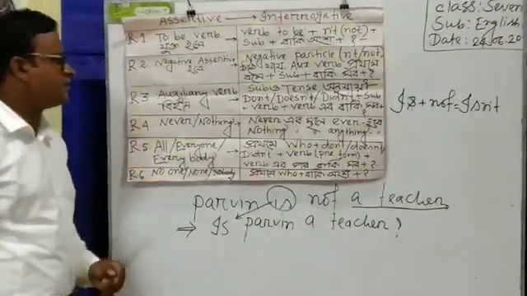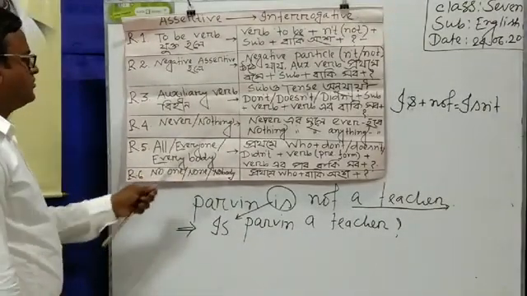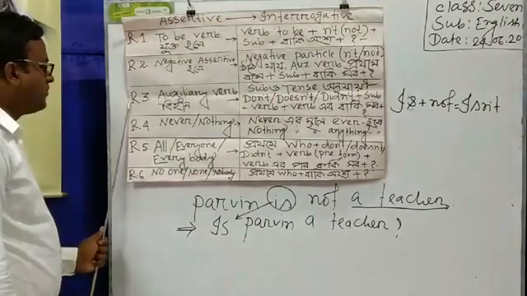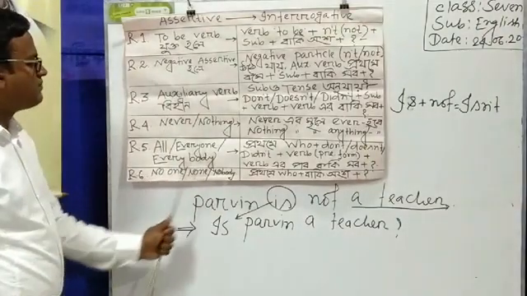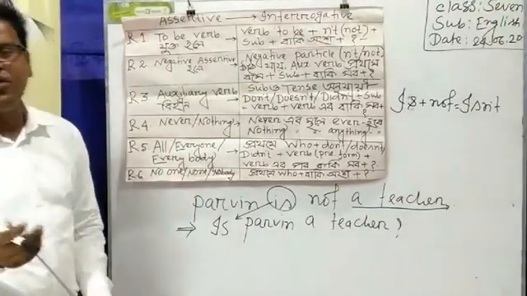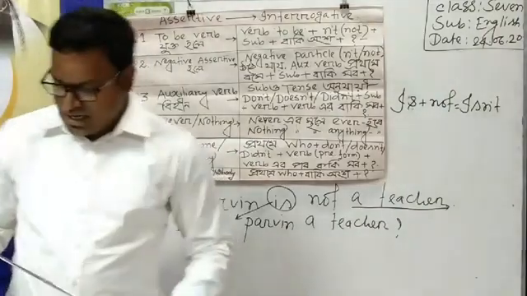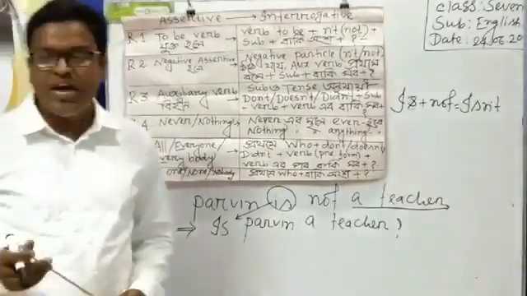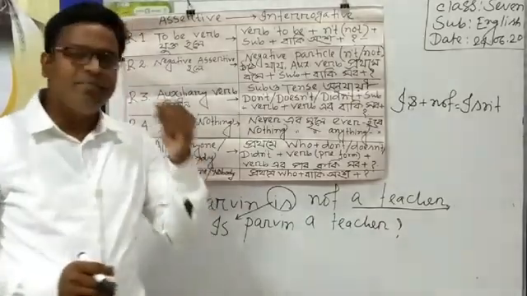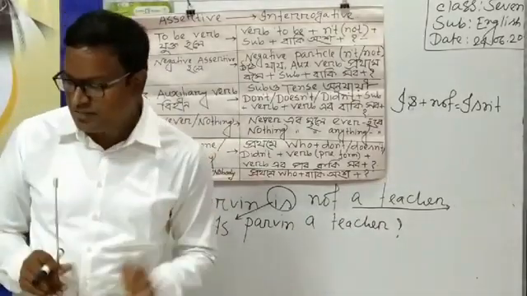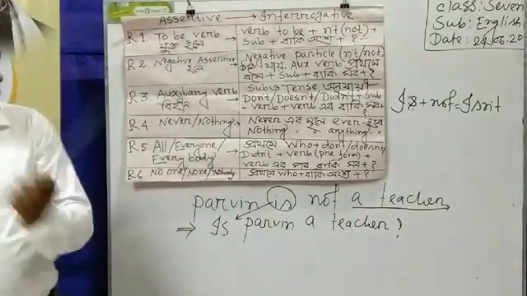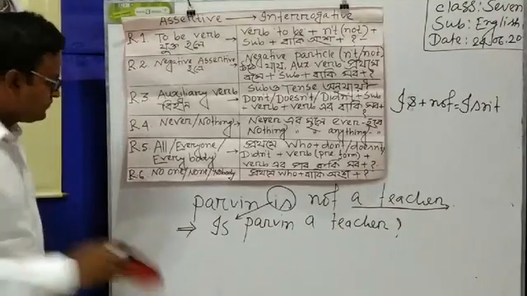Next, dear student, you see here rule number 3, auxiliary verb begin. That means without any auxiliary verb. There are some sentences where we find only a main verb, there is no auxiliary verb. That's why follow rule number 3.